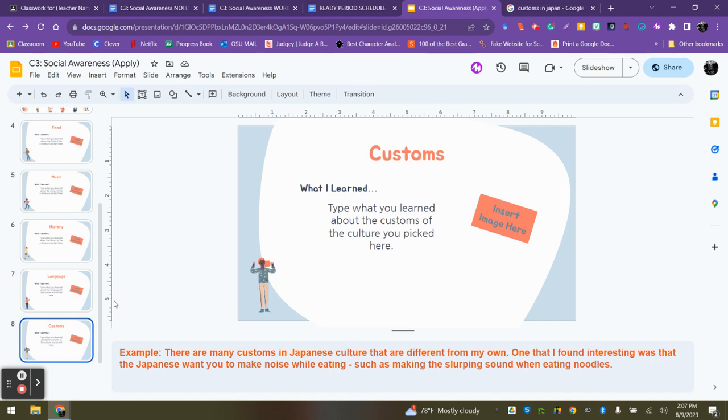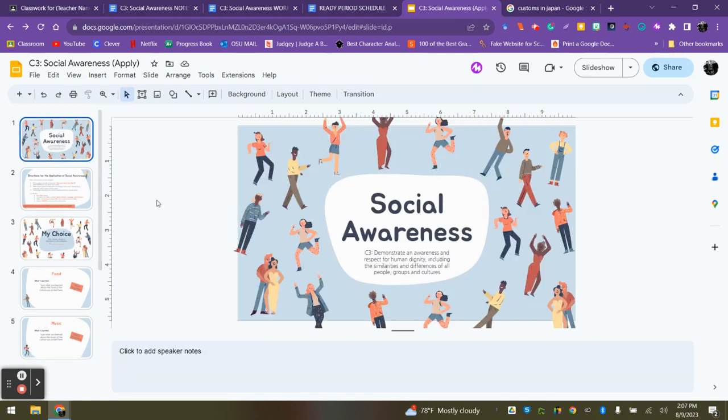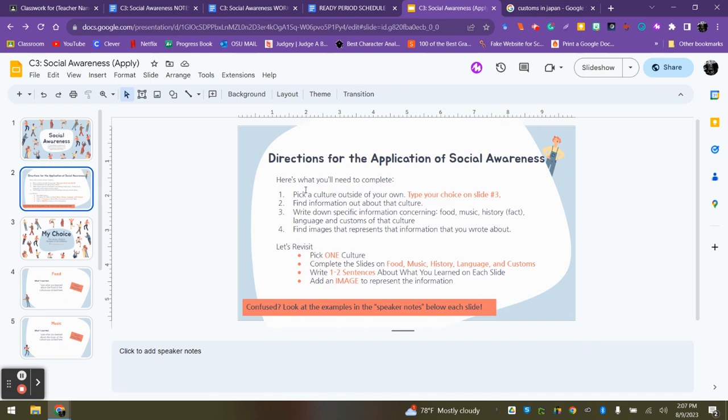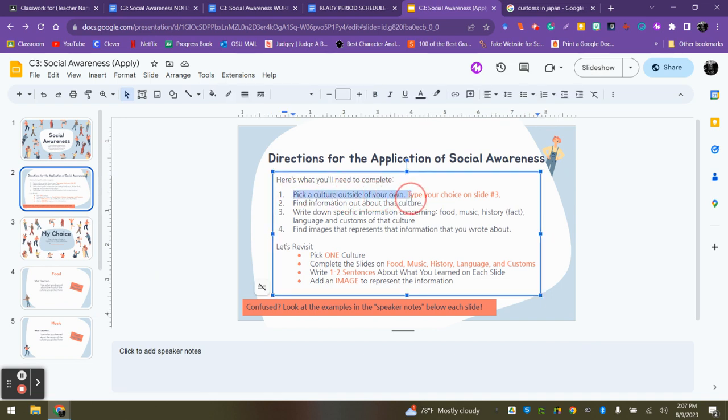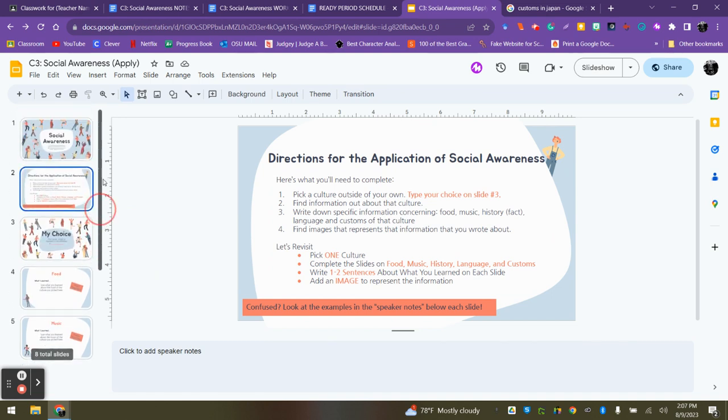Now again, you are not necessarily doing Japan unless you would desire to. You can use any culture that is outside your own. Pick a culture outside of your own and complete this 8-slideshow, and then turn it in to Google Classroom. Let your teacher know if you have any further questions.